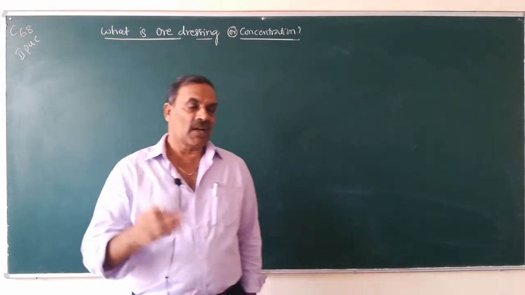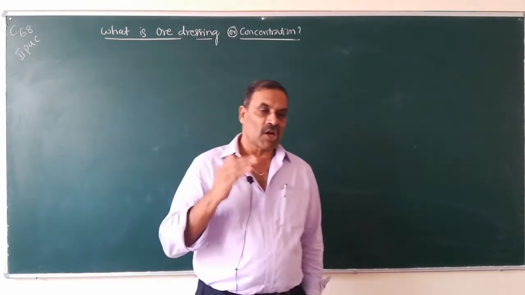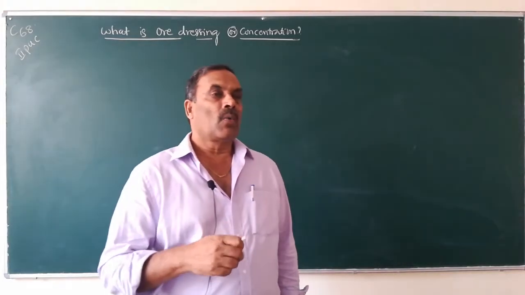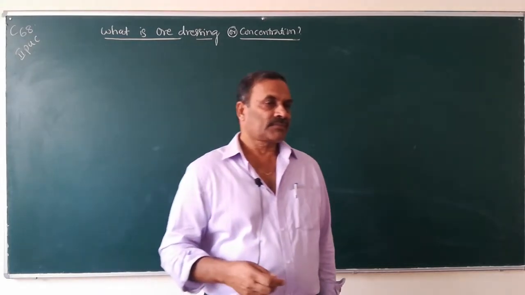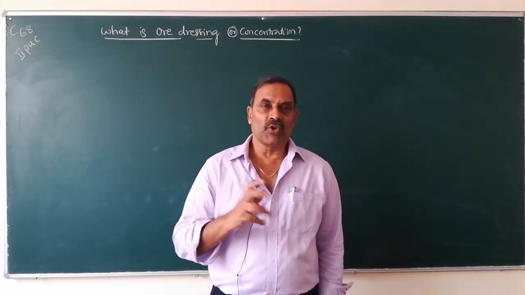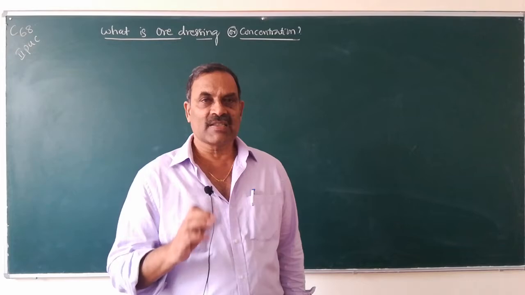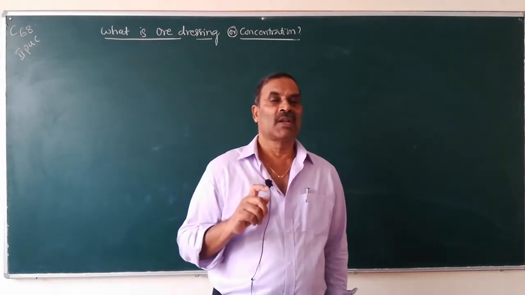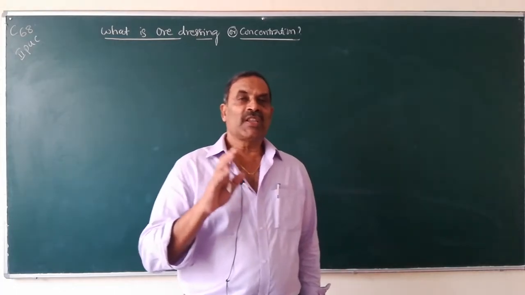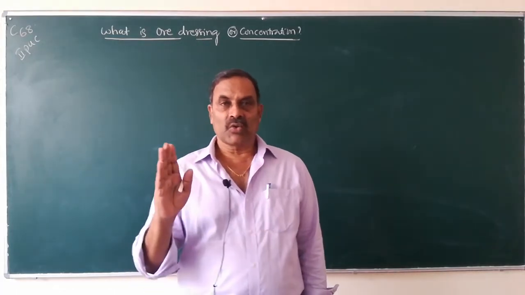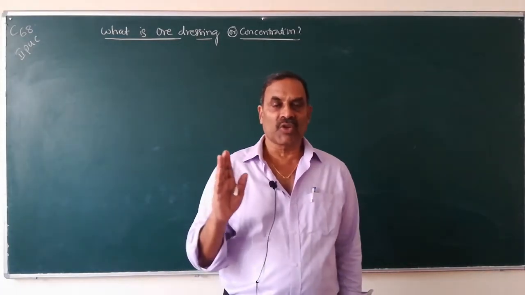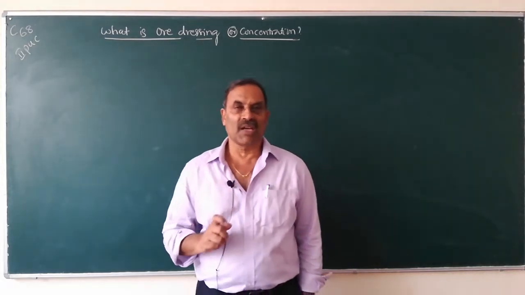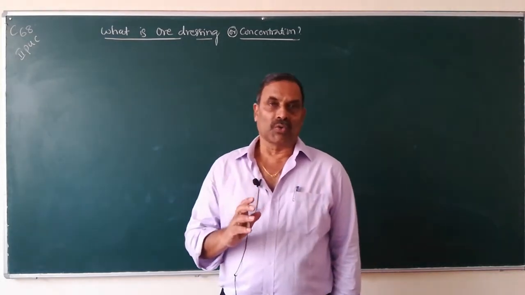In the last class I also told what is a gangue. Gangue is the impurity or the waste material present along with the ore. So, during the process of extraction, we have to remove this gangue, this waste material, from the ore.